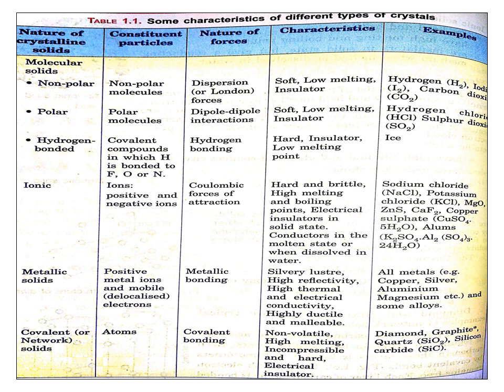The fourth category is called covalent solid or network solid. They are made up of atoms and the nature of force existing between them is covalent bonding. Example, diamond, graphite, quartz.